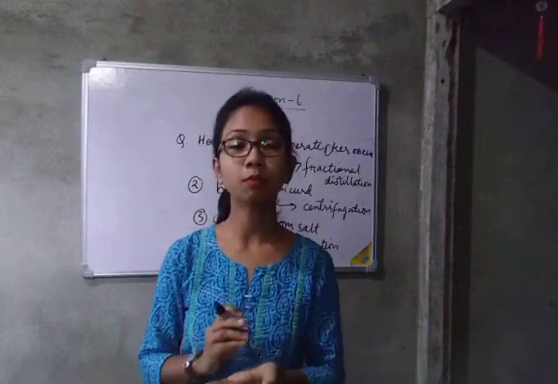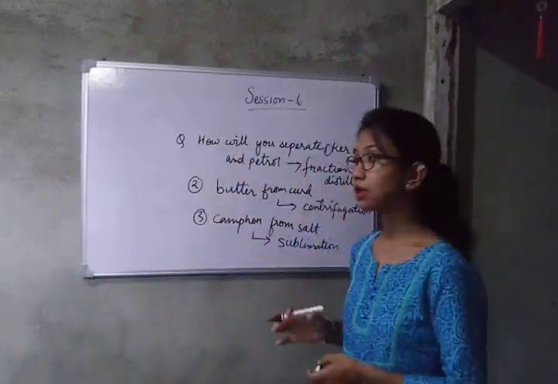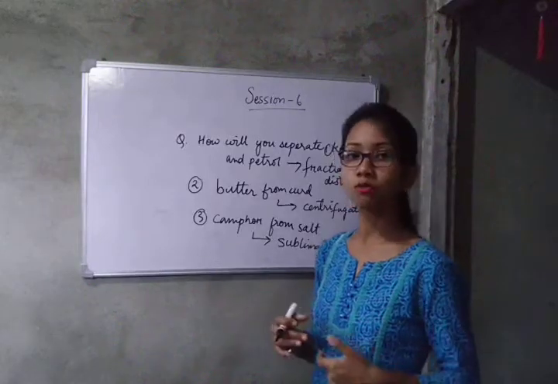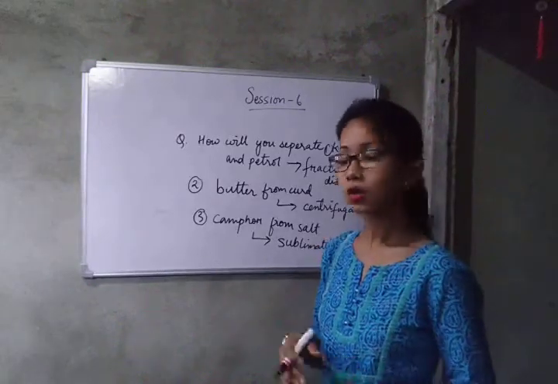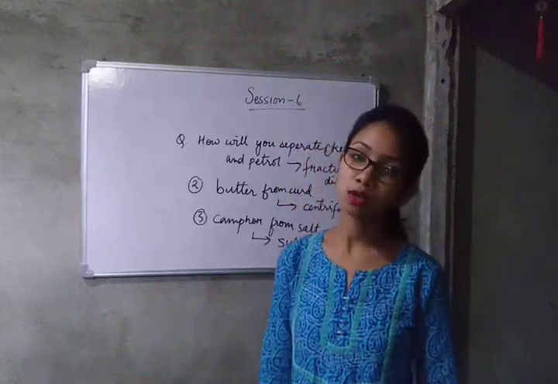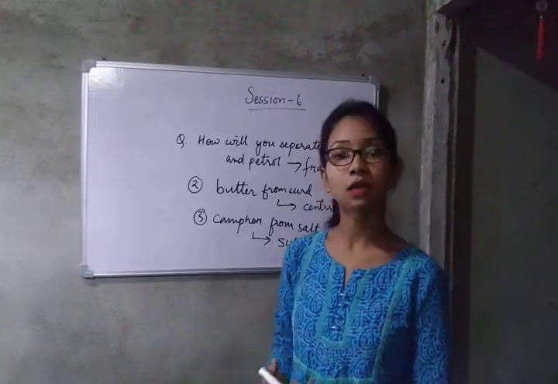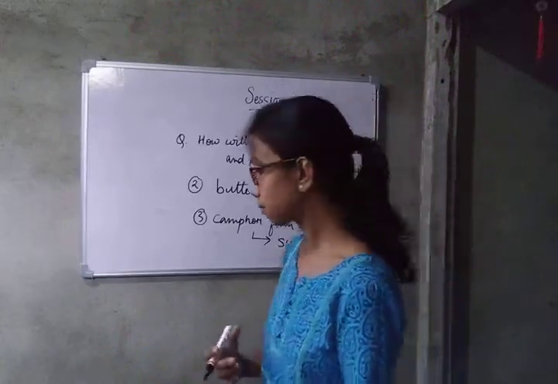Whenever a pure solid is present in an impure solution, we can separate the crystal solid from it in the pure state. So the answer is: a pure solid in the form of crystals from its solution can be separated by the technique of crystallization. So these are the answers.